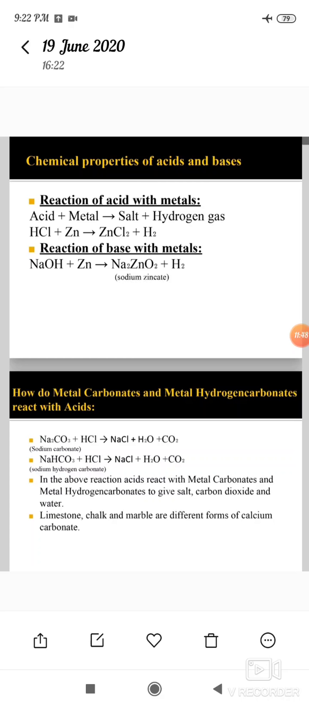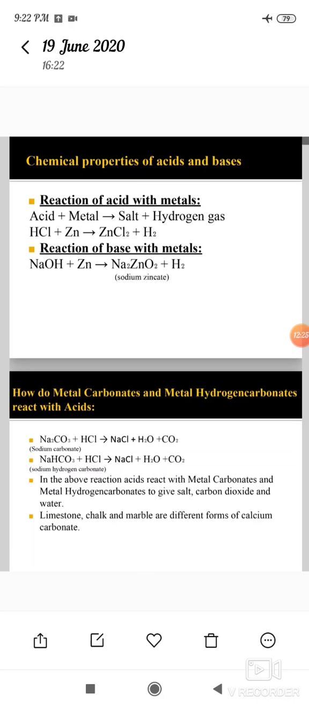Na2ZnO2 is sodium zincate, which is the salt, and H2 is hydrogen gas. When a base reacts with a metal, it gives salt and hydrogen gas. So here we cover the chemical properties of acids and bases. How do metal carbonates and metal hydrogen carbonates react with acids?